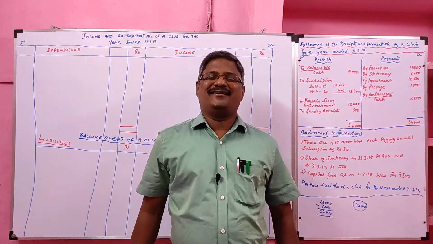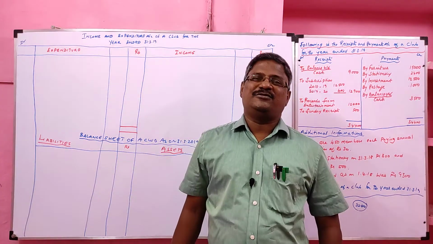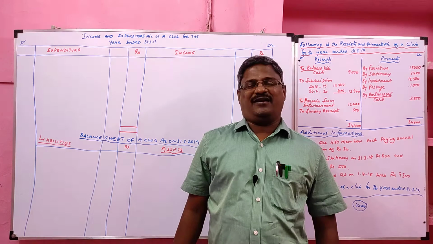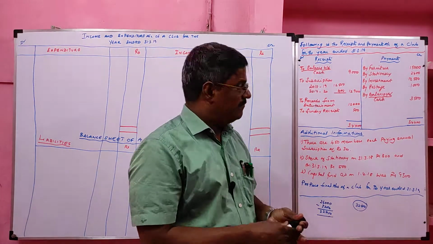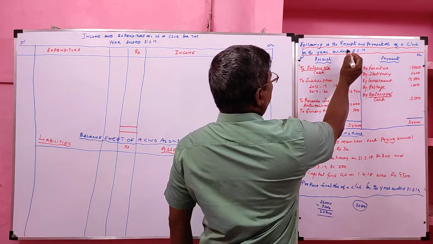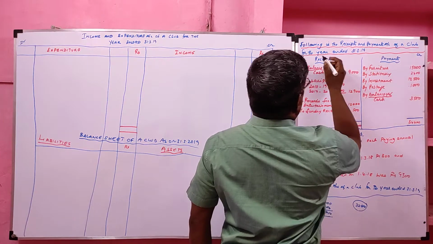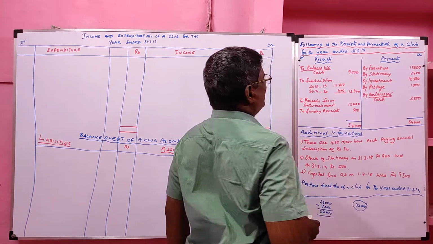Students, today we are going to learn the second problem in relation to final accounts of non-profit organization. Look at the board. Following is the receipts and payment account of a club for the year ended 31st March 2019.